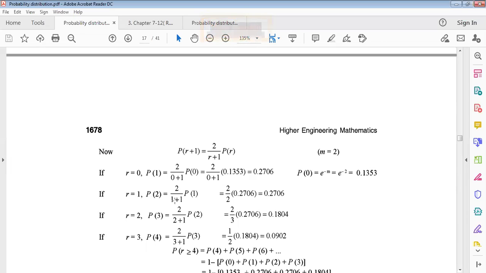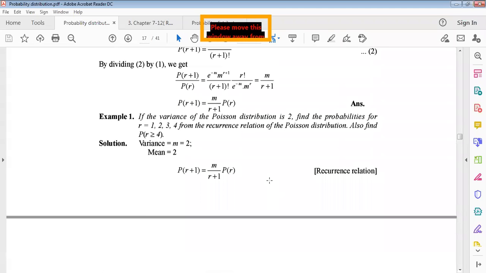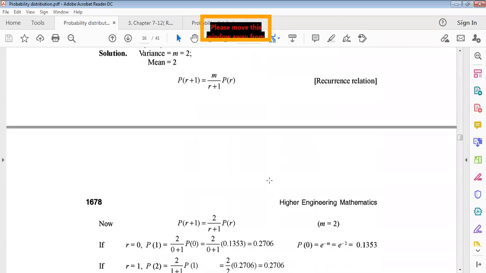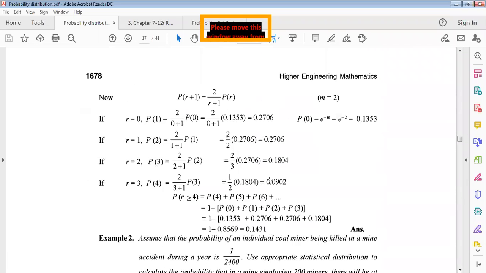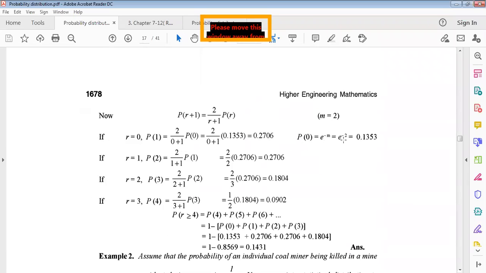Similarly, if r equals 1, then you get probability of 1. Probability of 1 will be e to the power minus m, which is e to the power minus 2.